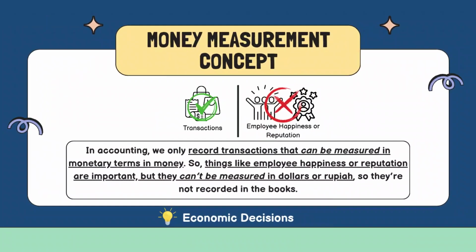Money measurement concept. In accounting, we only record transactions that can be measured in monetary terms, in money. So things like employee happiness or reputation are important, but they can't be measured in dollars or rupiah, so they're not recorded in the books.